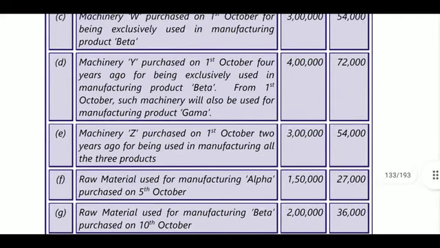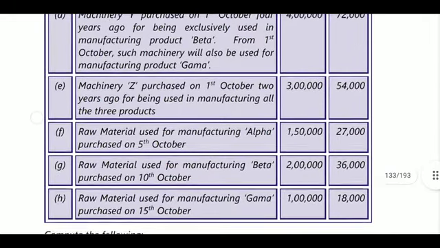Next, machinery Z purchased 2 years ago. That ITC is also not useful for calculation. But these 3 items will be common credit items.